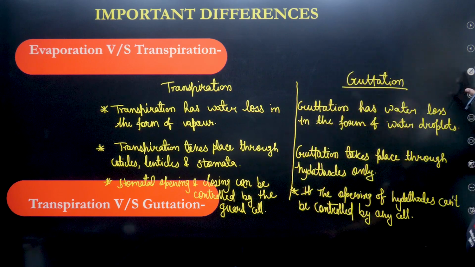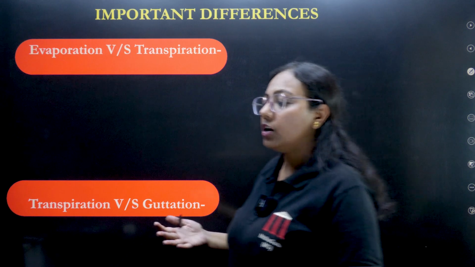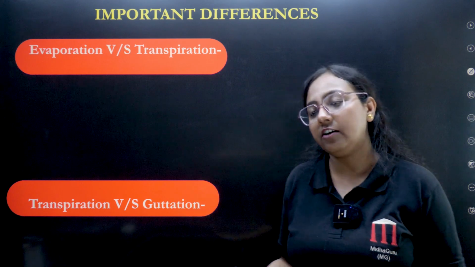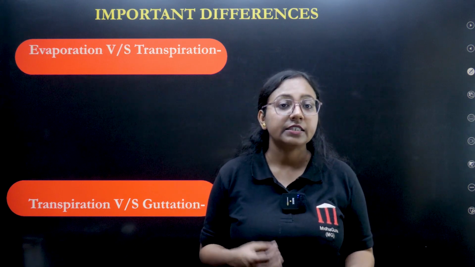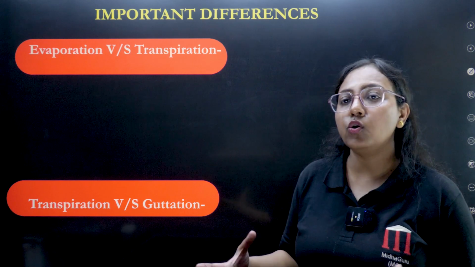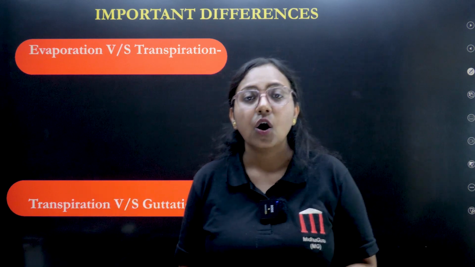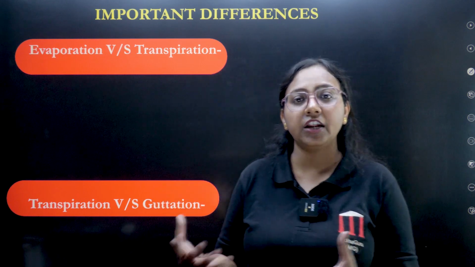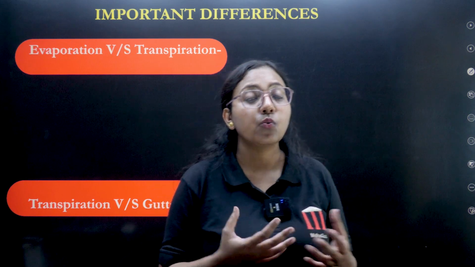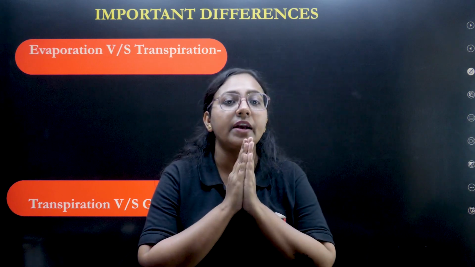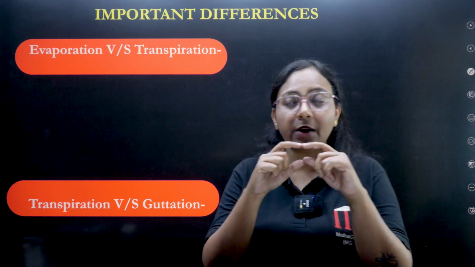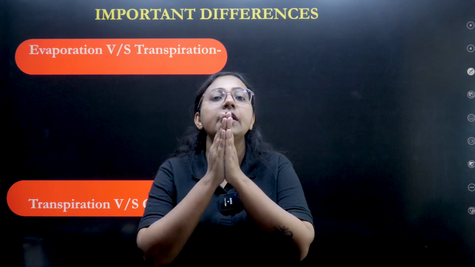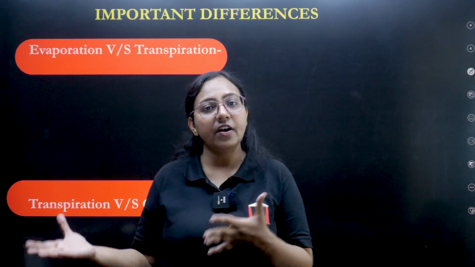One thing more we will discuss orally, and that is how can we prevent transpiration, because not all the plants are fortunate enough to afford this transpiration, such as xerophytes, those plants which grow in the desert areas. How will they survive with this transpiration? Obviously they don't have the potential to bear it. So what can they do? They can have sunken stomata, meaning if the pores through which the transpiration is taking place can be minimized, we can obviously prevent the transpiration.